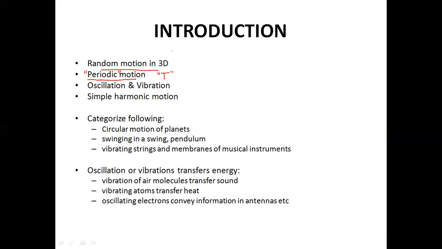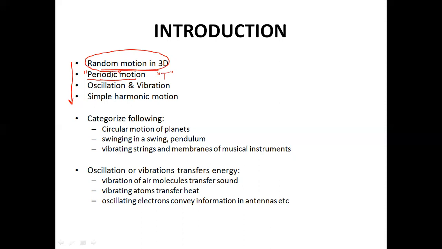Now if you look at these four types of motions that I have written over here, each next motion is a subset of the previous one. For example, random motion in three dimensions is the biggest superset we have. So that includes the overall possible motion in three dimensions. It could be circular, it could be periodic, it could be oscillatory, it could be vibratory, it could be simple harmonic motion, as we will soon be discussing what it is. But basically random motion in three dimensions includes all types of motions. So it's the biggest superset we have.